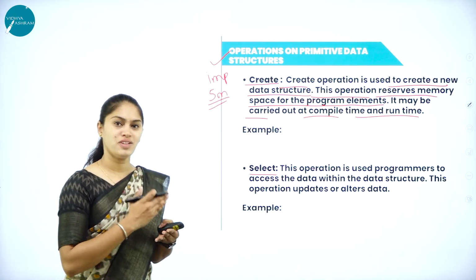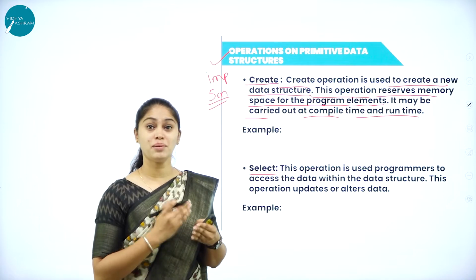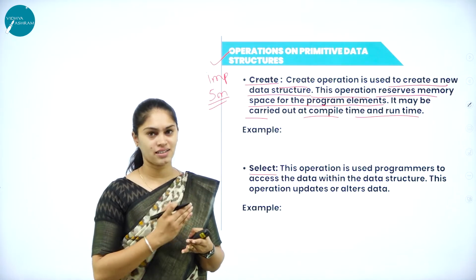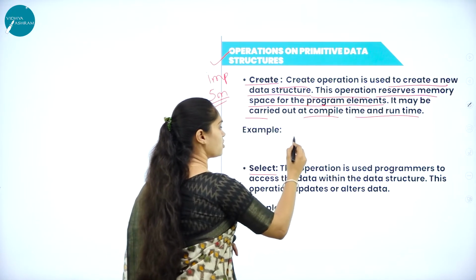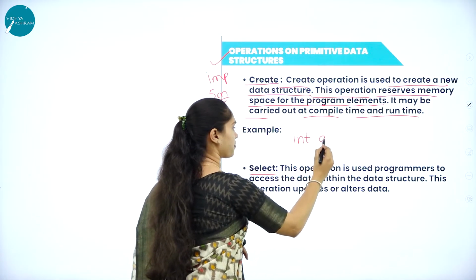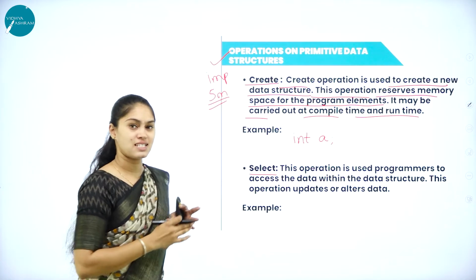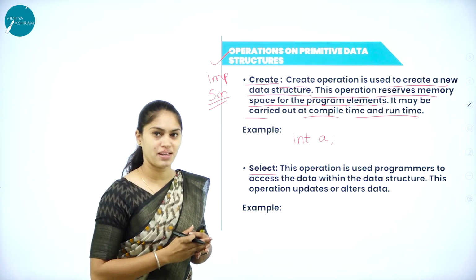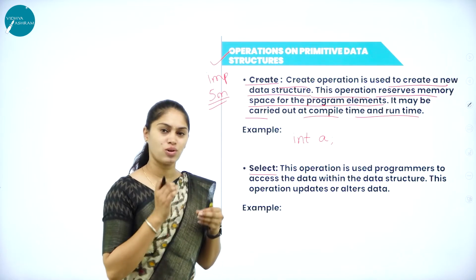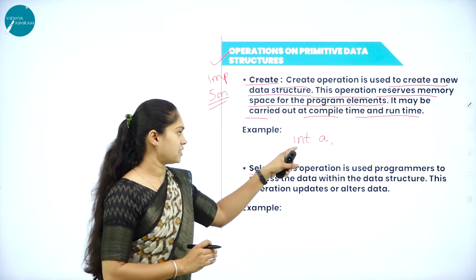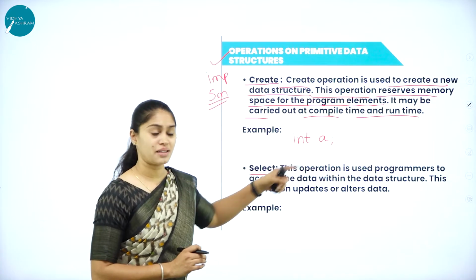So we know the examples of primitive data structures: int, char and float. Then how are we going to create them? int a. So what is this? This is a declaration of a variable. I can consider this as a program element. So when I use this syntax, int a, what does that mean?